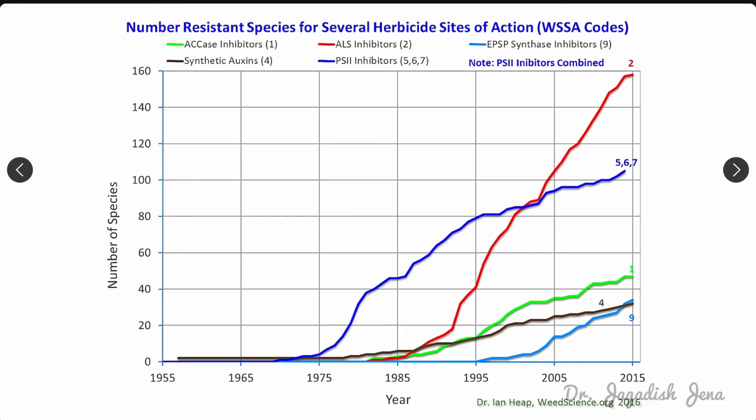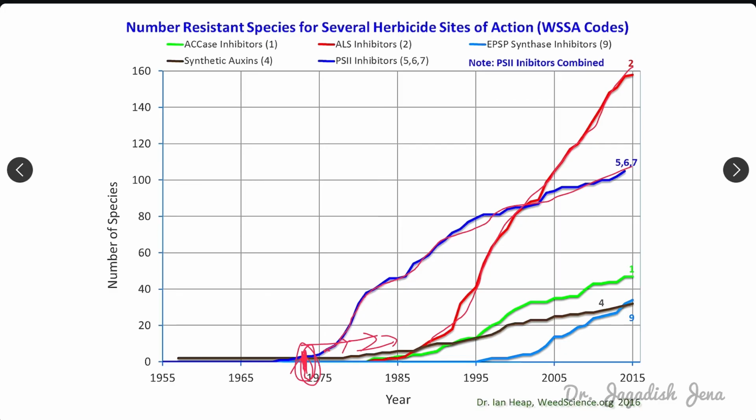Next thing is, what is the current status? This is not current, actually, this is of 2016. So you can see here, during 1970 the first report of herbicide resistant weed, that we have already discussed, Senecio vulgaris, which developed resistance to atrazine. After that, the usage of herbicide increased, and resistance also developed after 1975 or 1980. The resistance development is exponential, right?